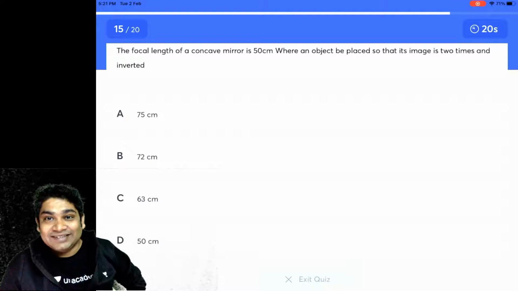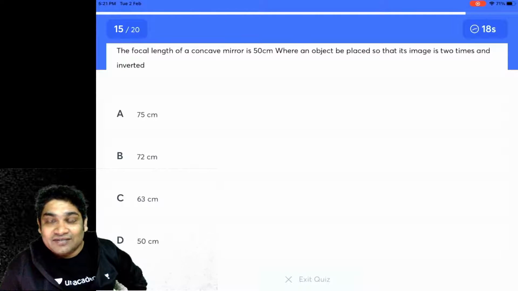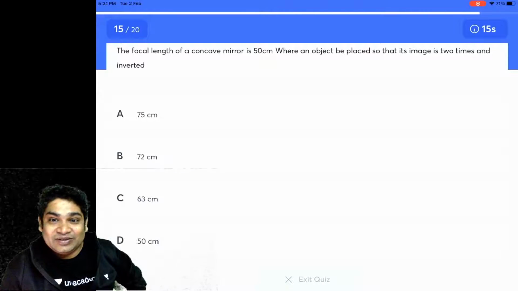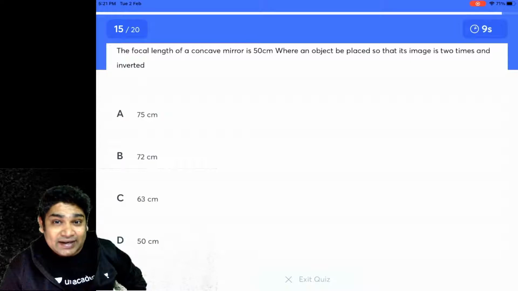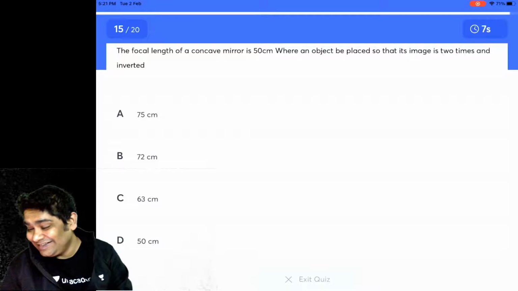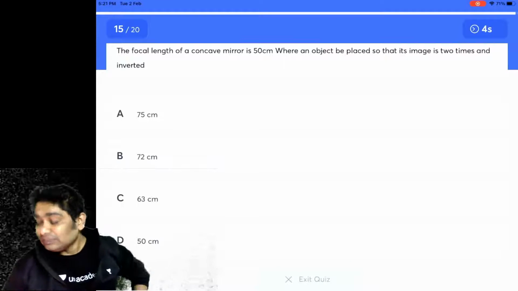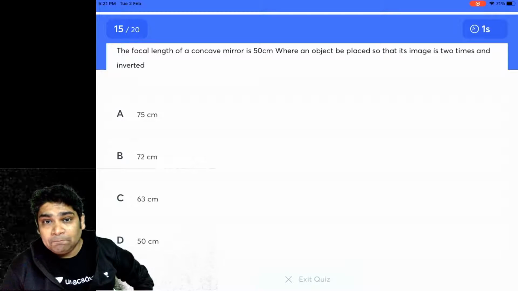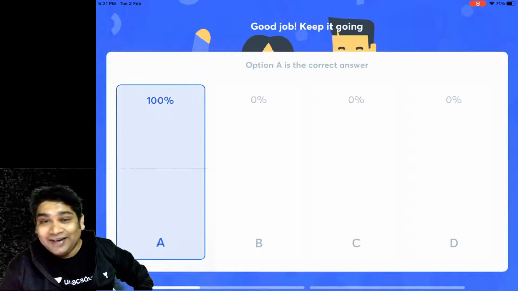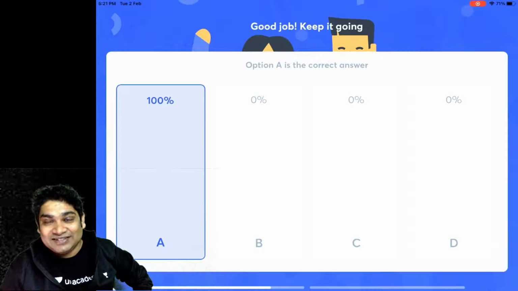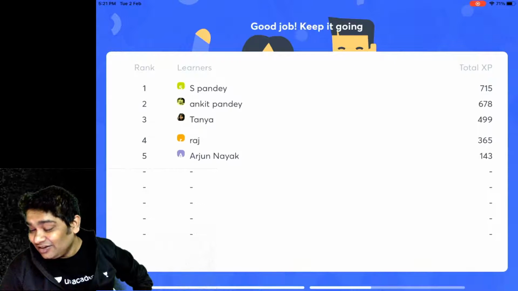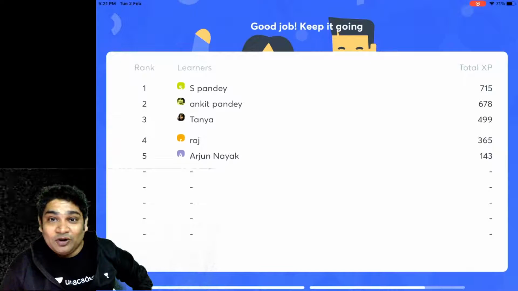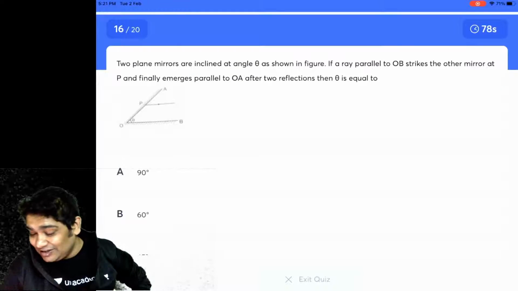We're down to the 15th question. Five more questions to go after this. All right, time almost getting up, and I hope most of you got this right. Well done, people. Yeah, this is a simple one. Good, guys got this correct. All right. With that, we have S. Pandey in the lead, followed closely by Ankit Pandey and Tanya in the third place. Raj is in the fourth, and Arjun is in the fifth.